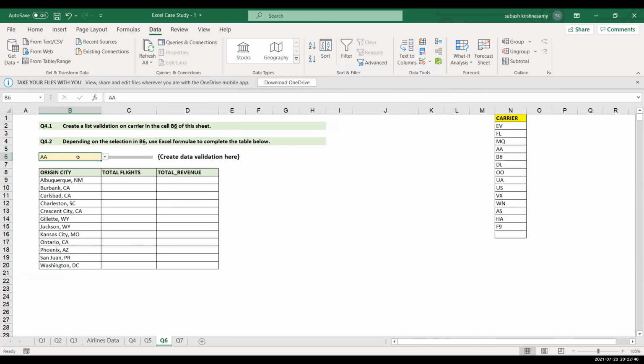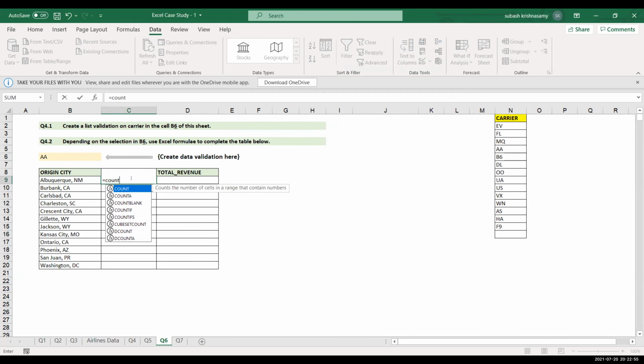Now if I select this airline for this particular city, you have to find the total flights. So you will be using COUNTIFS as the formula over here. Go to that sheet and put the criteria range 1, which will be the carrier, and this carrier you will select. Then comma, the second criteria will be the city in the column of origin city. That is how you will be able to solve this.